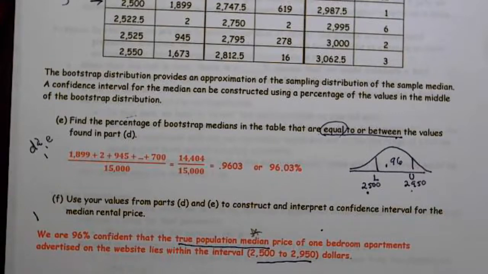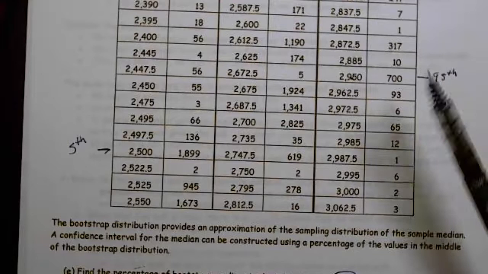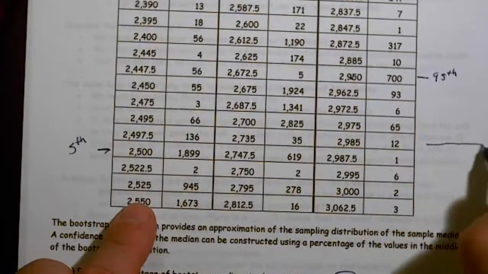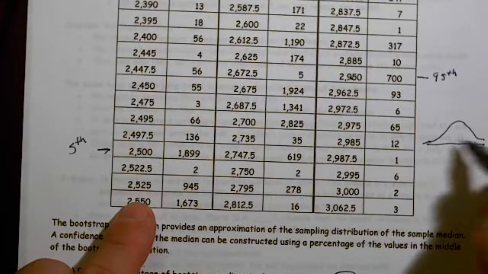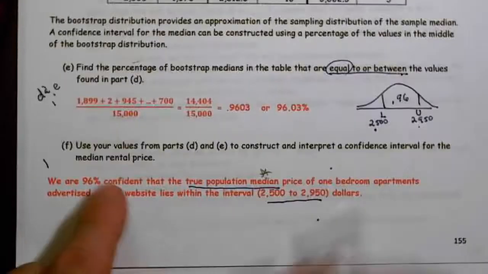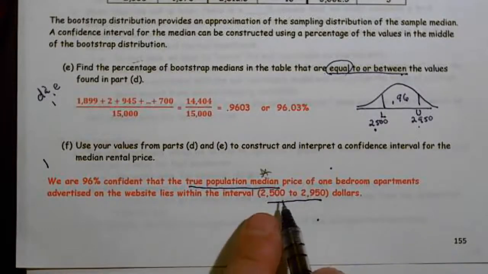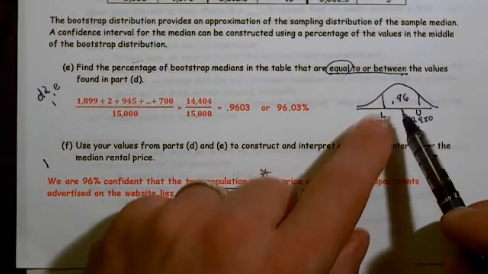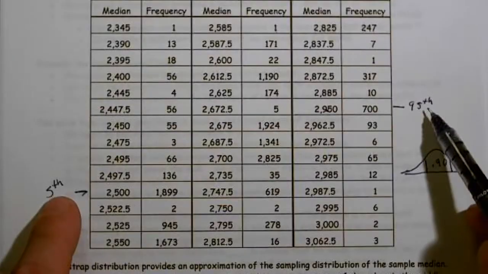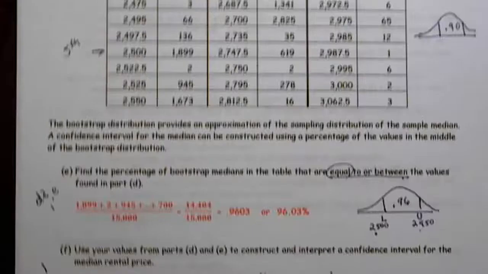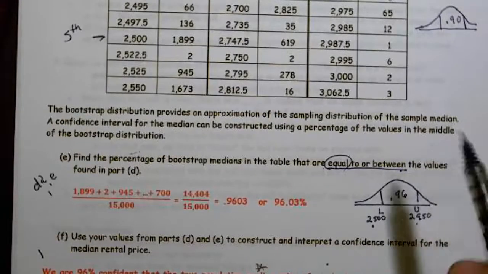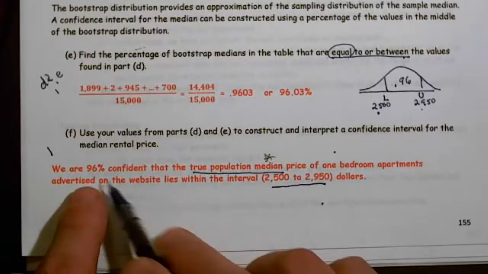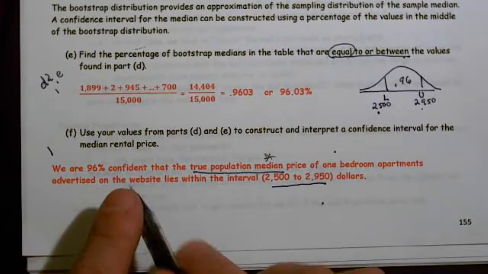Now, some people may have said, you know what? This was the 5th and the 95th percentile. The difference between those happens to be 90%. If you did that and you said, you know what? We are 90% confident that the true population median lies within this interval, they gave you full credit. They wanted the 96%, but because the 5th and 95th actually gives you 90, they gave you full credit for either 90% or 96%. If you had 90%, you could get a full point. If you had 96%, you could get a full point.